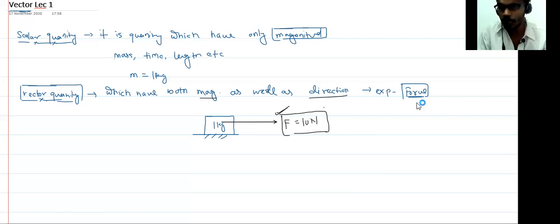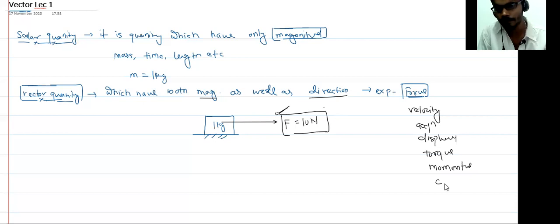Like force, there are other quantities: velocity, acceleration, displacement, torque, momentum, electric field, etc. We will discuss all of those quantities. These quantities require both magnitude as well as direction. But a scalar quantity requires only magnitude. It does not require any direction.